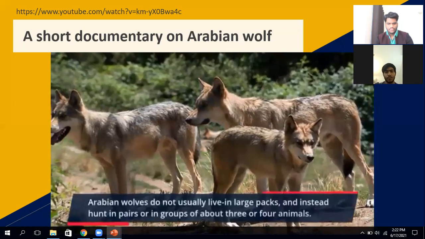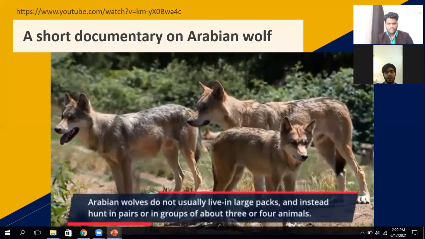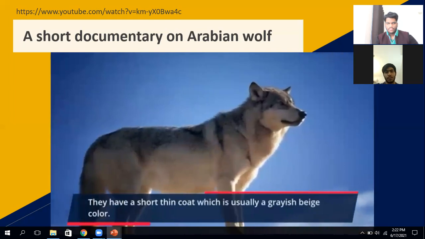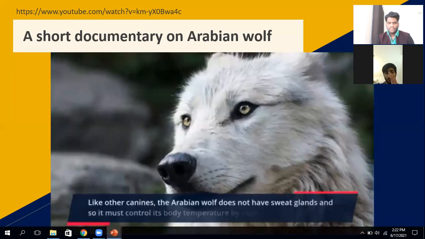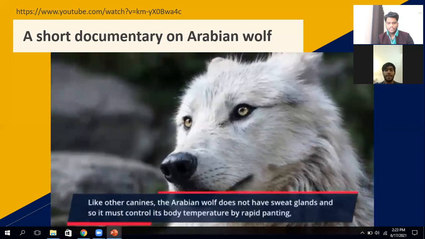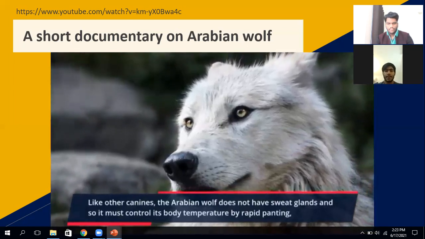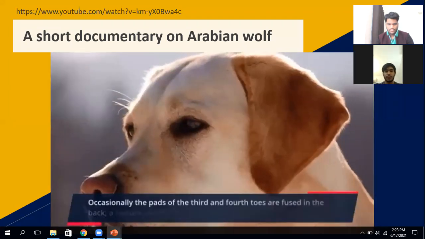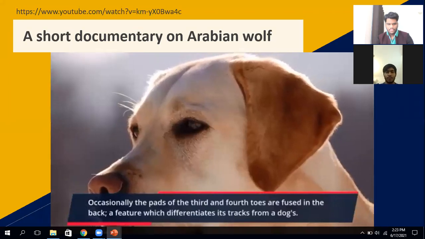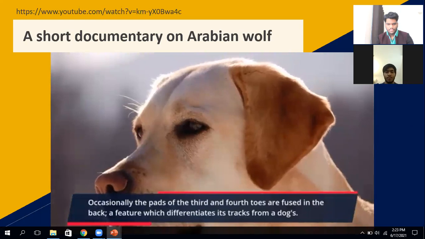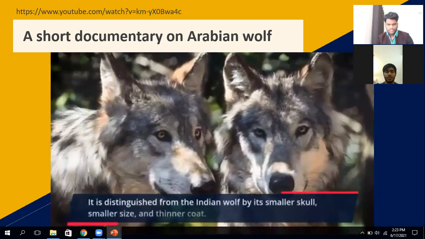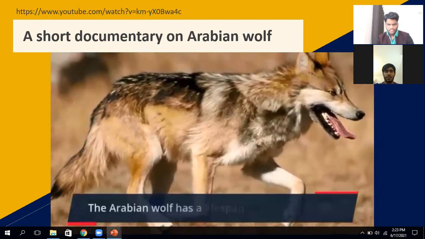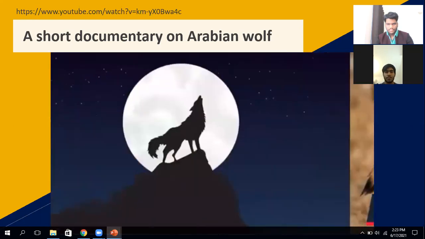Arabian wolves do not usually live in large packs, and instead hunt in pairs or in groups of about 3 or 4 animals. They have a short thin coat which is usually a grayish beige color. Like other canines, the Arabian wolf does not have sweat glands, so it must control its body temperature by rapid panting, which causes evaporation from the lungs. Occasionally the pads of the third and fourth toes are fused in the back, a feature which differentiates its tracks from the dog's. It is distinguished from the Indian wolf by its smaller skull, smaller size, and thinner coat. The Arabian wolf has a lifespan of about 6 years.